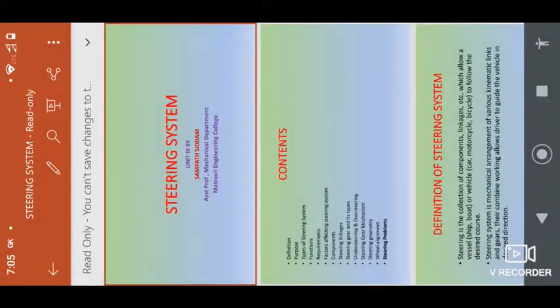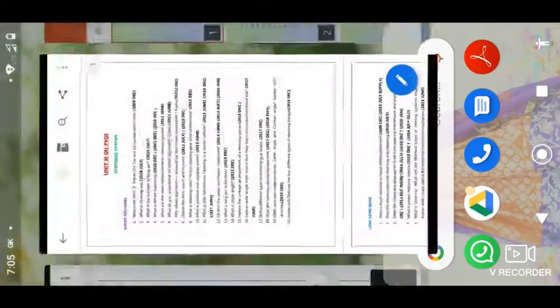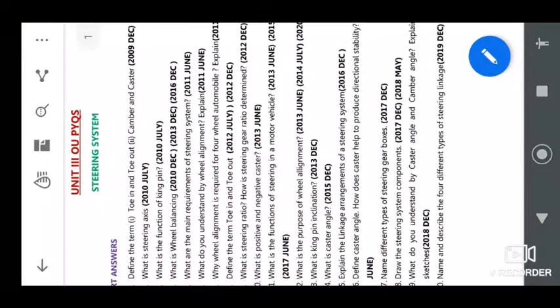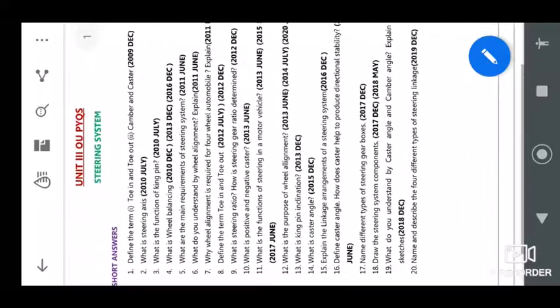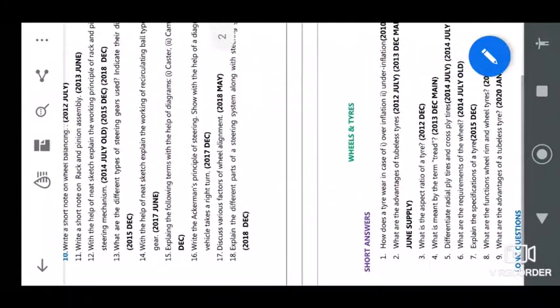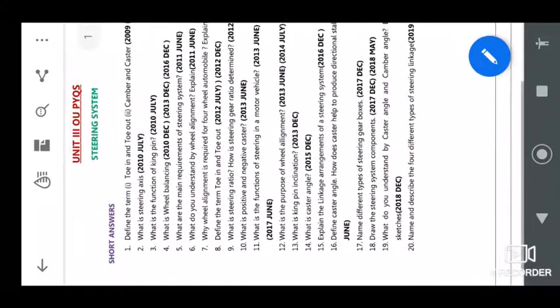And coming to the end of this steering system, I hope this has given you a slight basic idea about the topic, and now we'll go through some of the important questions which have been asked in the previous exams of your unit number 3, in which you have your steering system. I have listed the different topics: steering system is topic 1, next is wheels and tires, and next is suspension system. Of these 3 topics in unit number 3, steering system is the most important topic, which has had most of the questions asked in the exam.